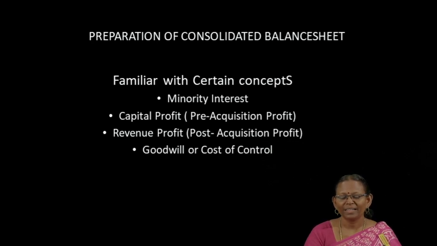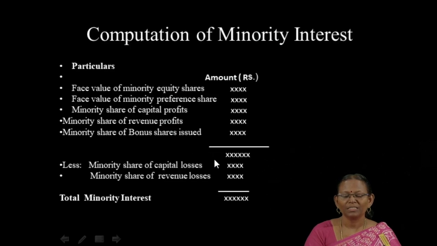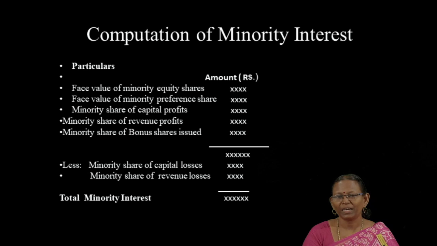They are minority interest, capital profit, revenue profit, goodwill. What is minority interest? In case of a subsidiary company, as we have the example of B company, A company holds 4,000 shares. In such a case, the remaining 1,000 shares are held by the outside public. The claim of the outside public in the subsidiary company is said to be minority interest.